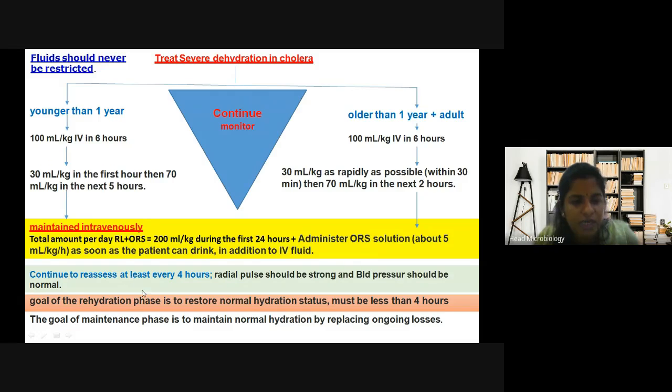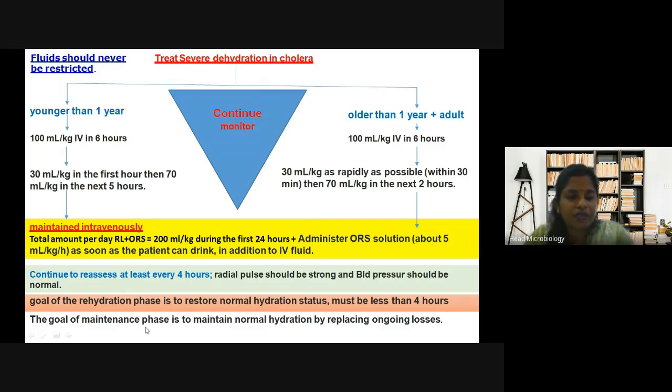Continuously reassess at least every 4 hours. Radial pulse should be strong. Blood pressure should be normal. The goal of the rehydration phase is to restore normal hydration status. So once you start treating the patient, your goal is to bring back the normal hydration level. In a cholera patient, when you start treating, the hydration status should finally come to normal. This must be done in less than 4 hours.